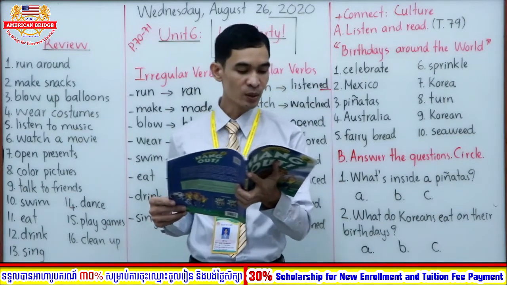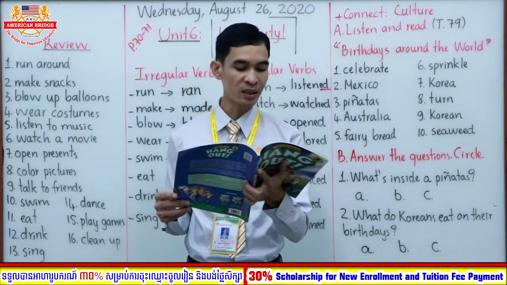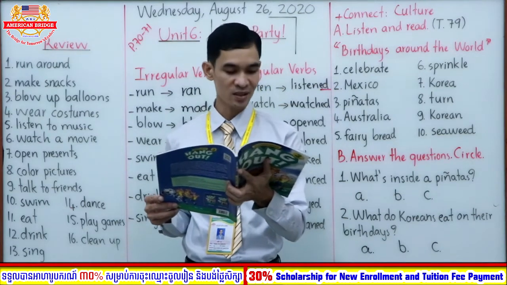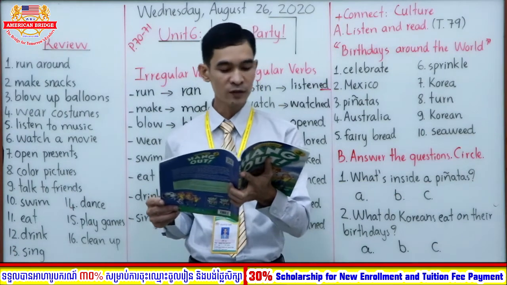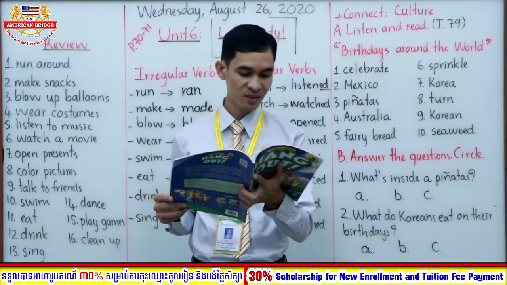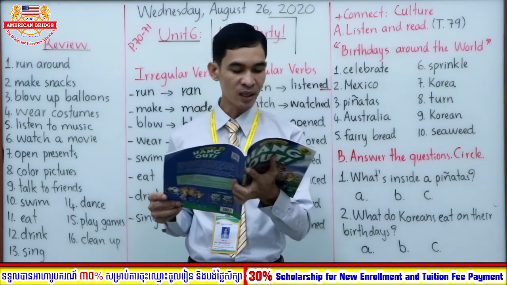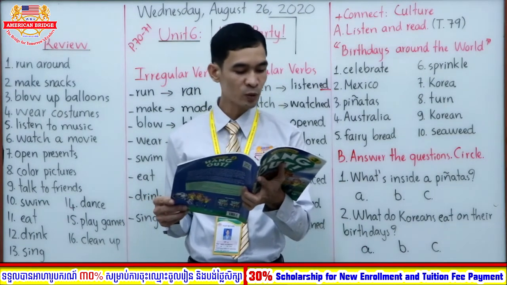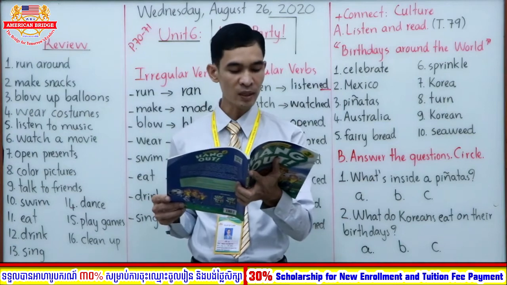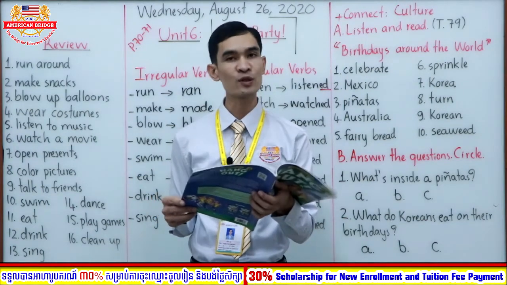Okay, so now let's continue to the second paragraph. In Mexico, children hit piñatas on their birthdays. Piñatas are made of paper. Some of them look like animals. There is candy inside piñatas. Children try to break them open. When they open, candy falls out.